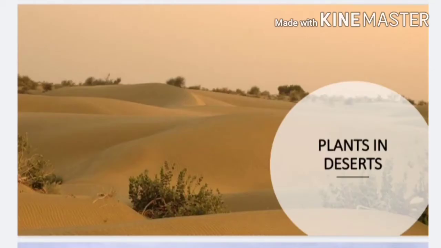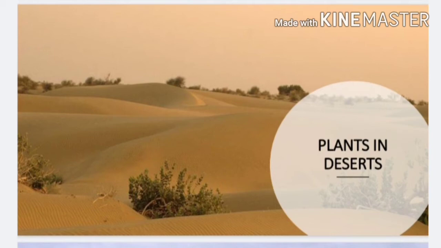Number 1, plants in desert. We have learned that the soil of the desert is very dry because there is very little water there, because rain rarely occurs in the desert. Still, plants and animals survive in the desert, right, students?